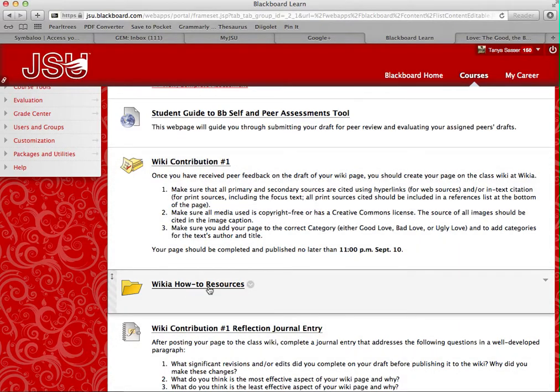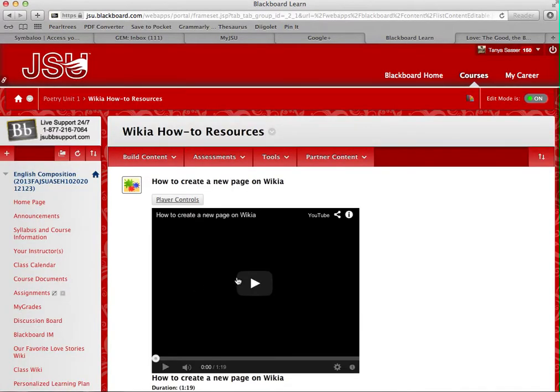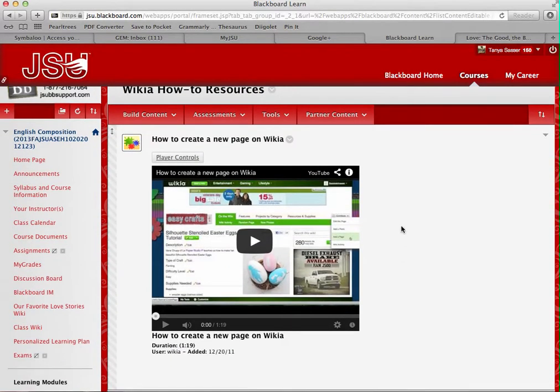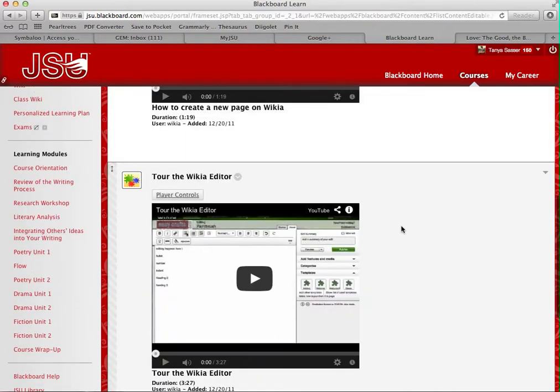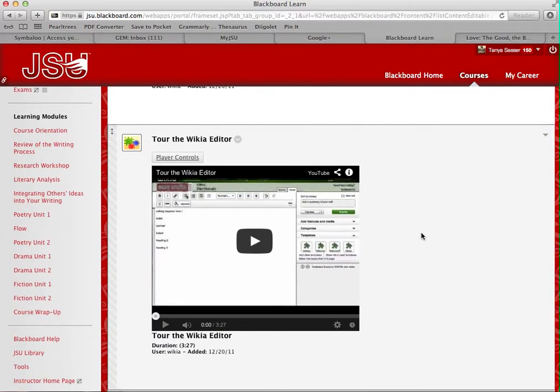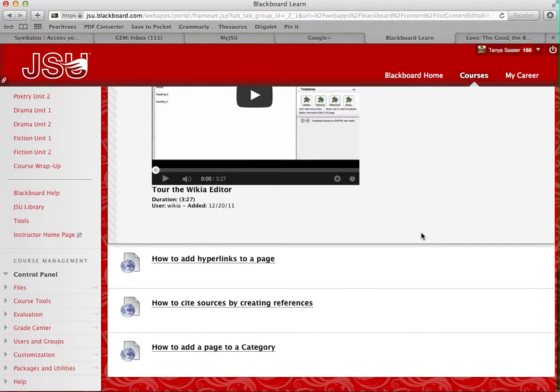Now, before I show you how to get over to the wiki, I just want to point out that you have a folder here that is full of how-to resources on working with Wikia. So if you open that up, you'll see there's a video that walks you through how to create a new page on Wikia, a tour of the Wikia editor, and then also links to articles on how to add hyperlinks to a page. So when you are citing sources that are available on the internet, you're going to do that through a hyperlink, and so this source will walk you through how to do that.